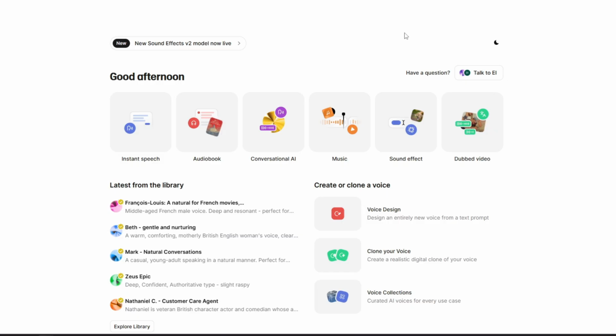Now that we have got our script, the next step is turning it into a voiceover. And here's the best part. You don't even need to use your own voice if you don't want to talk on camera or you have a weird accent like me. You just basically head over to a site like Level Labs. I will put the link in the description.